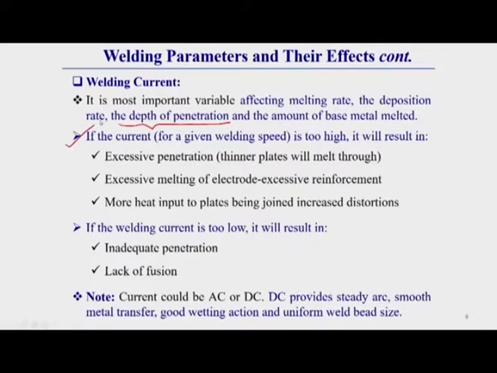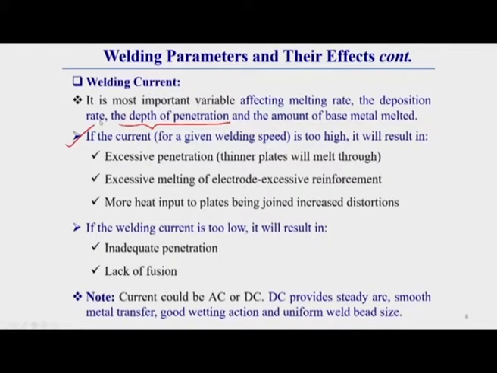And as I have already discussed, the heat energy is also directly proportional to the square of the current. So if the current is more, the heat energy will be more, and more material will be melted, so the deposition rate also increases.